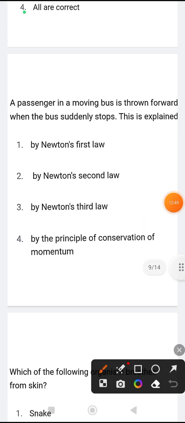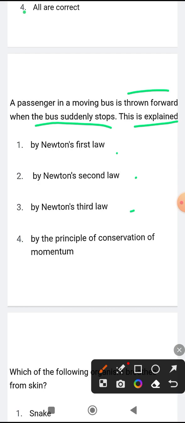A passenger moving in a bus is thrown forward when the bus suddenly stops. This is explained by Newton's first law, Newton's second law, Newton's third law, or the principle of conservation of momentum. Look, here the correct answer is Newton's first law. Let me explain why.